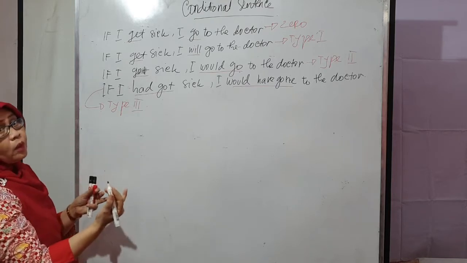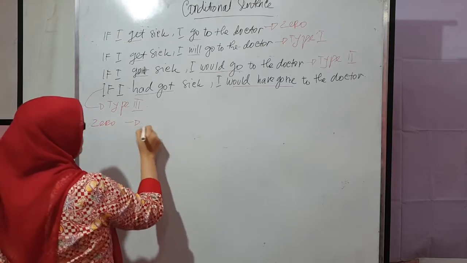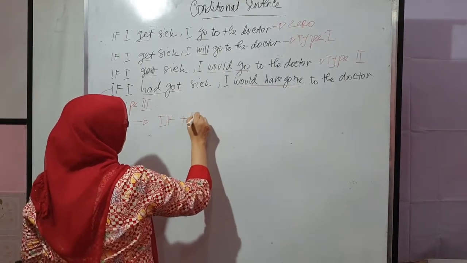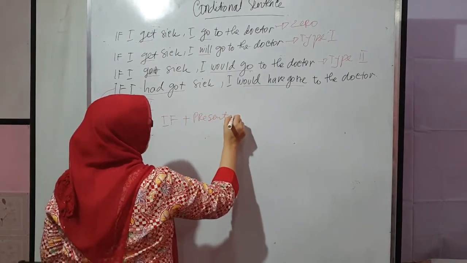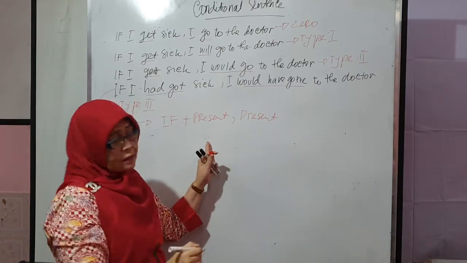What about the pattern for the zero conditional sentence? Zero has the pattern if, then, present with present. I mean here that is present tense.